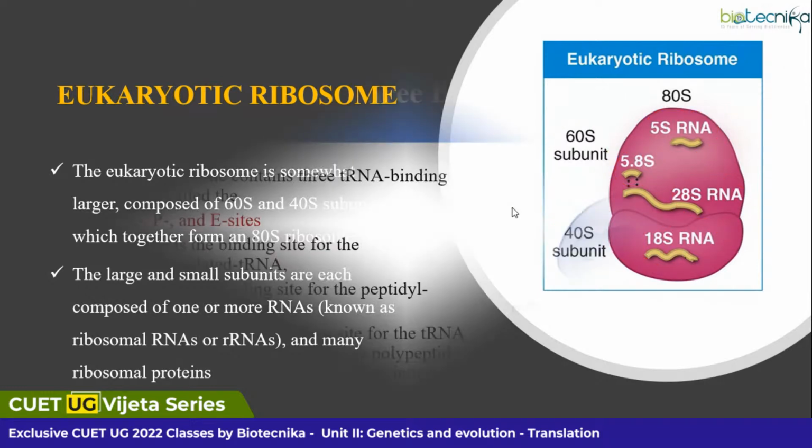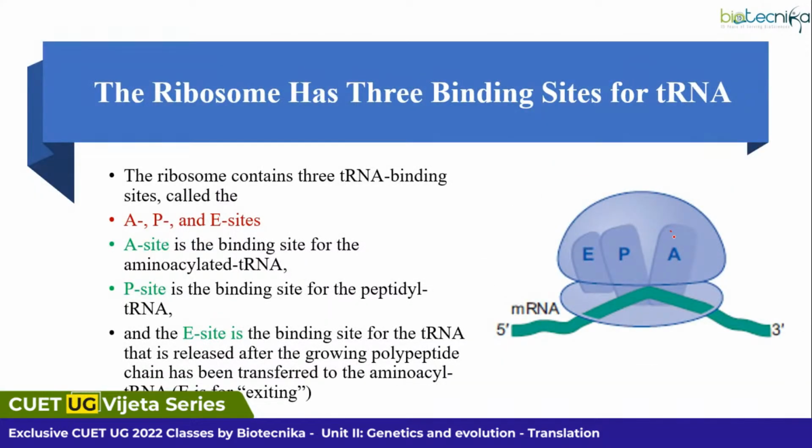Next, I told you about the three sites: the A site, P site and E site. Where are they located? These are located within the large subunit of our ribosomes. What is the significance of these?